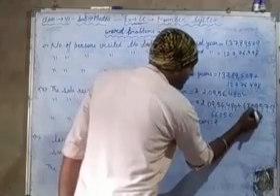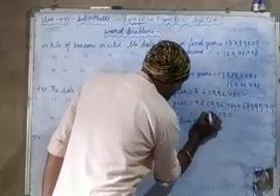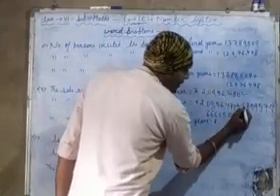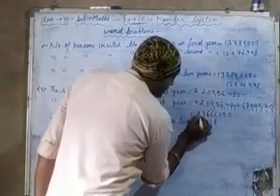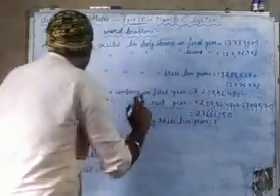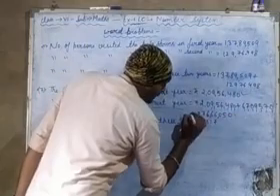Now 7 and 9 is 16, then carry 1, 6 plus 1 is 7, 7 plus 0 is 7, and then 2. So in the second year the sale is this many rupees.